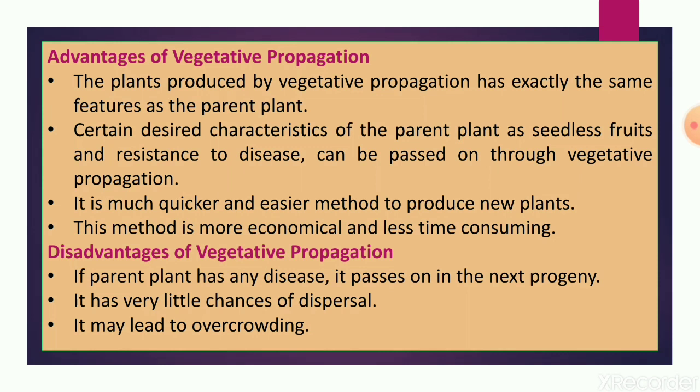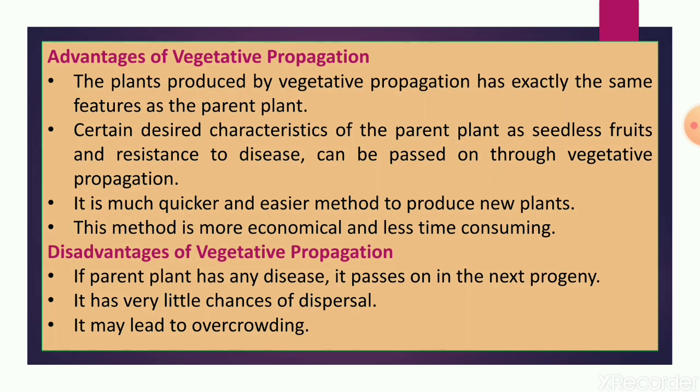Now, there are some disadvantages, or demerits, for this method. First of all, if the parent plant has any disease, then it passes it on to the next progeny. Means if the parent plant is facing any problem or disease, then this characteristic is also passed on to the next progeny. Then it has very little chance of dispersal, meaning the seeds cannot disperse a lot. Now it may lead to overcrowding and lack of nutrients.